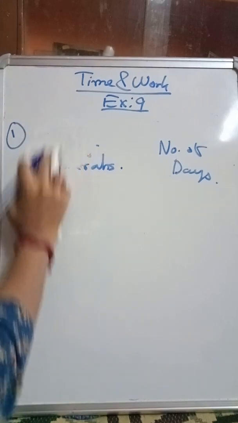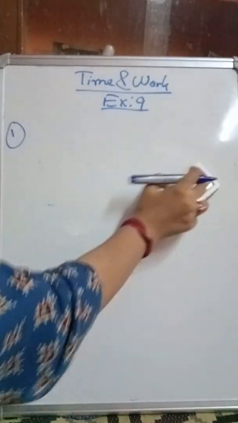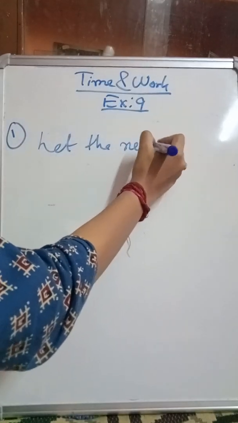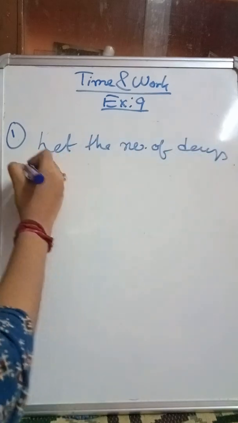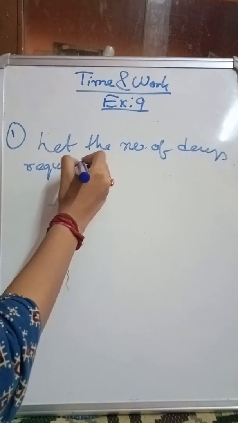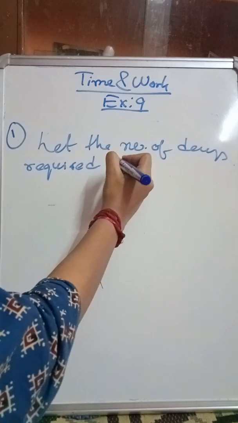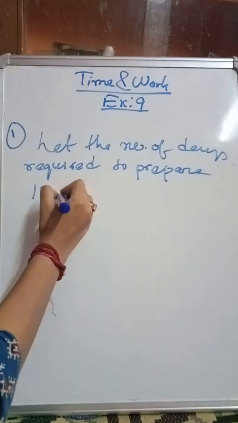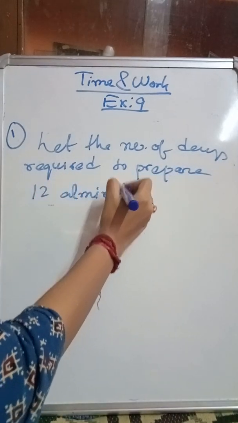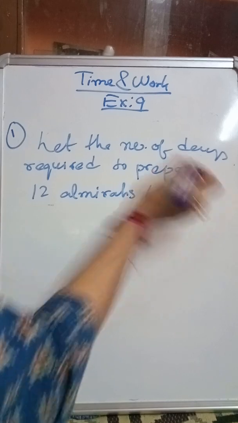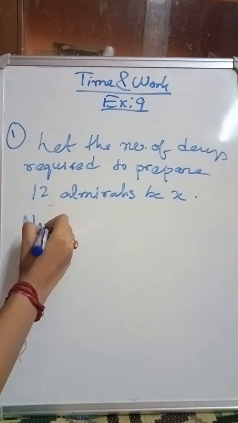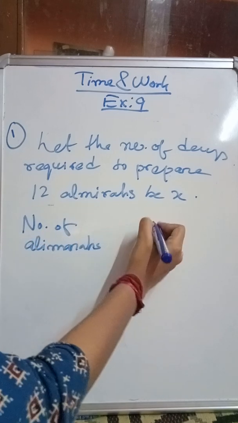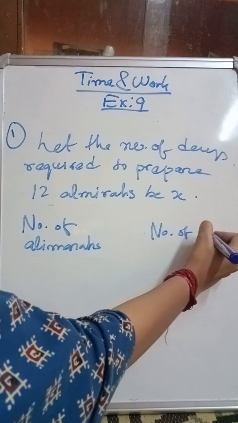Okay, first of all do one thing. First of all write: let the number of days required to prepare 12 almirahs be X. Okay, then you write in this fashion number of almirahs here and number of days here.